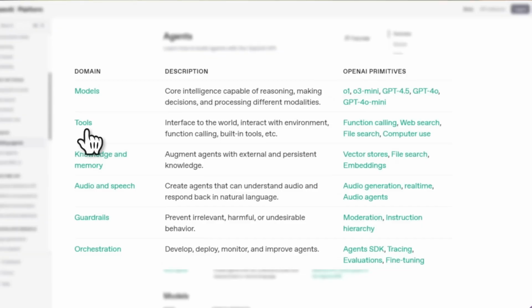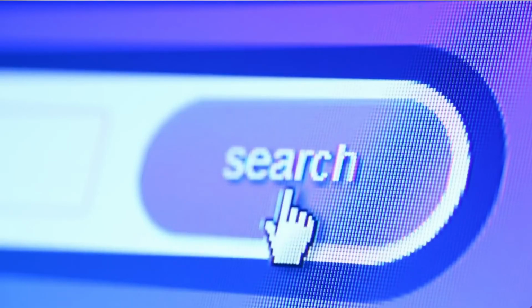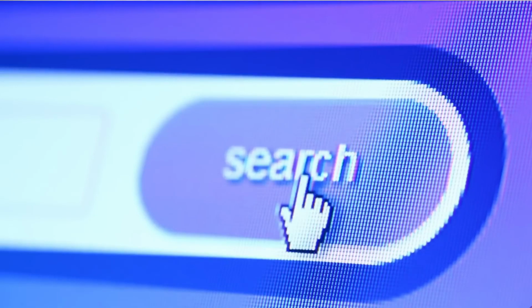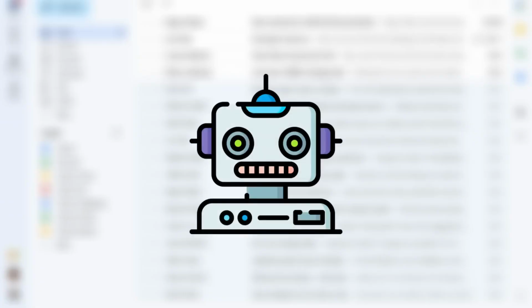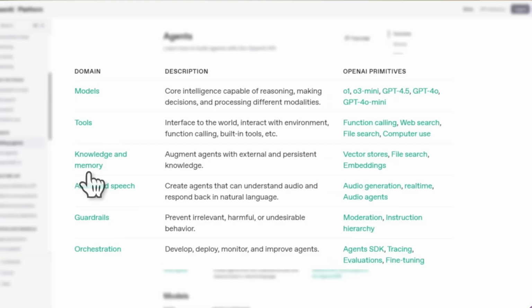Second is tools. By providing your AI agent with different types of tools, you allow it to interact with different interfaces and access different information. For example, you can give your AI agent an email tool where it's able to access your email account and send emails on your behalf. Next up is knowledge and memory.